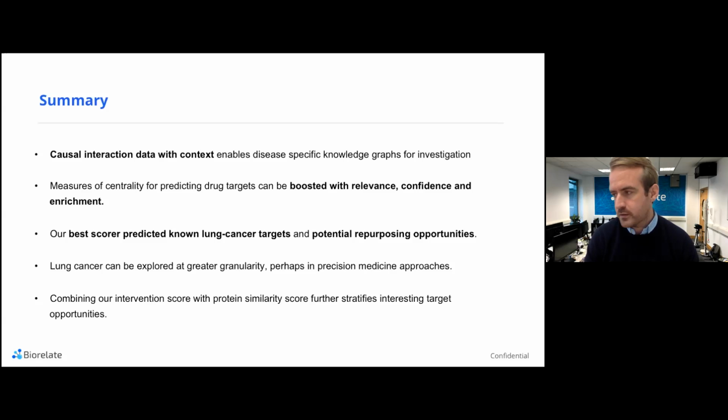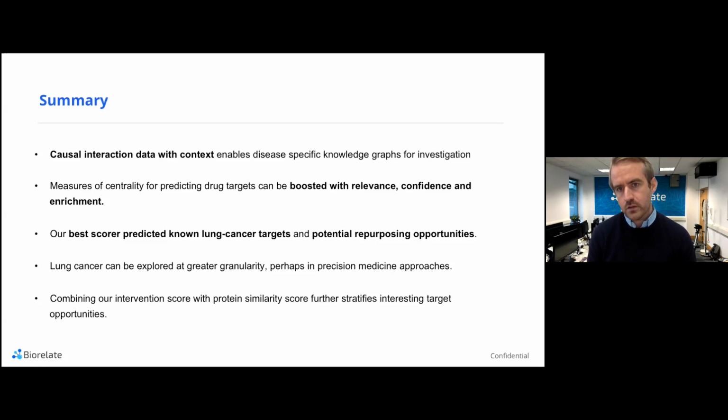And by doing this, we can also create some quite nice ways of scoring and ranking particular targets using combinations of relevance, confidence, enrichment, which essentially boosts standard measures of centrality. When we focus in on lung cancer, we can predict known lung cancer targets with relatively good accuracy here, and we can capture most of them within our knowledge graph.